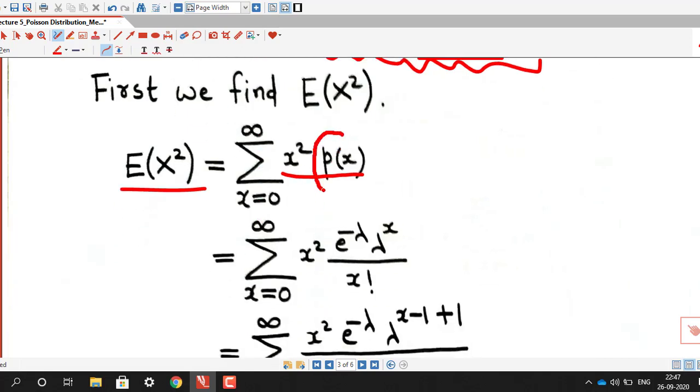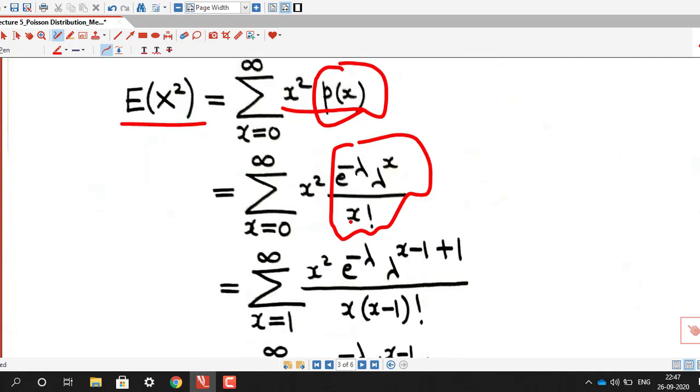Now x is a Poisson random variable, so we put the value of the probability mass function here, p(x) equal to e raised to minus lambda, lambda raised to x by x factorial, and I replace this x factorial by x into x minus 1 factorial, x square e raised to minus lambda, and this x we rewrite as x minus 1 plus 1. Here, if you observe, the first term of this summation for x equal to 0 is 0.